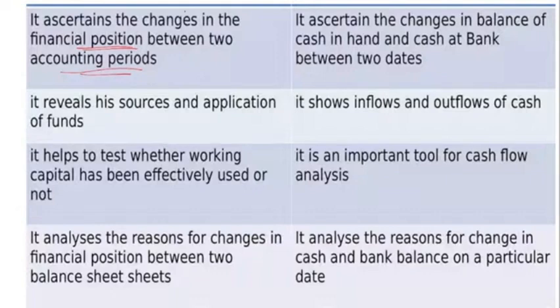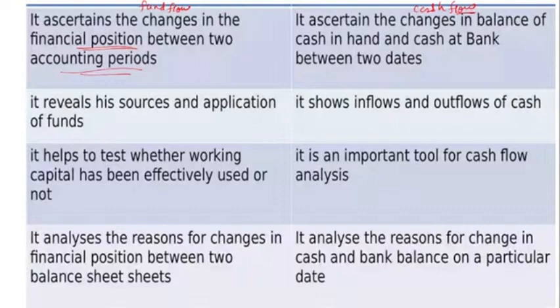Yes, there is some mistake in this slide. This part is your fund flow and this part is your cash flow. There is some printing mistake.